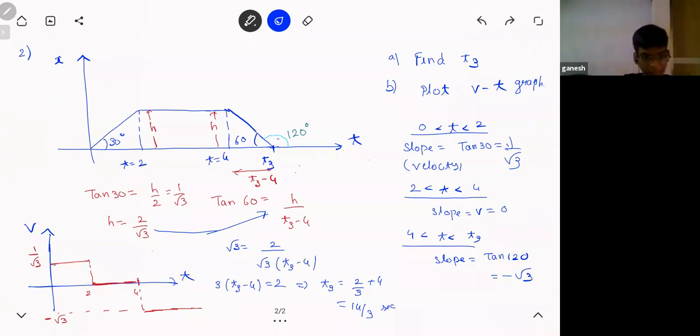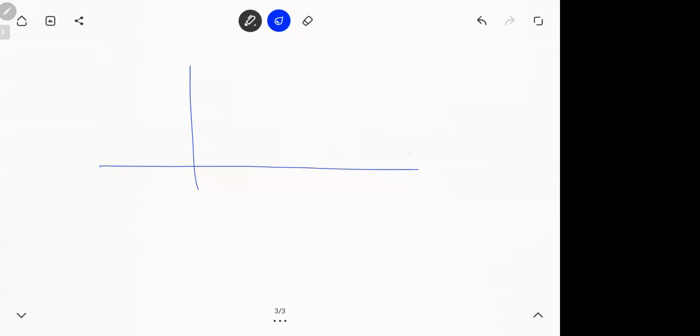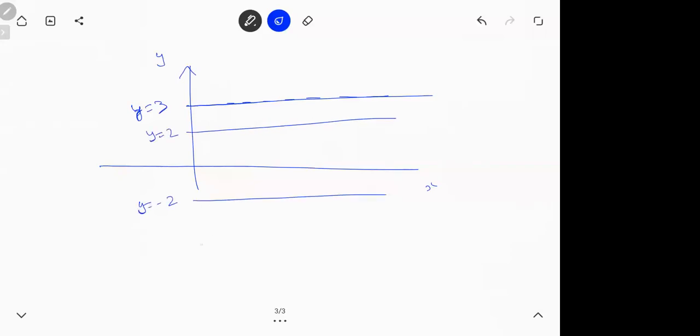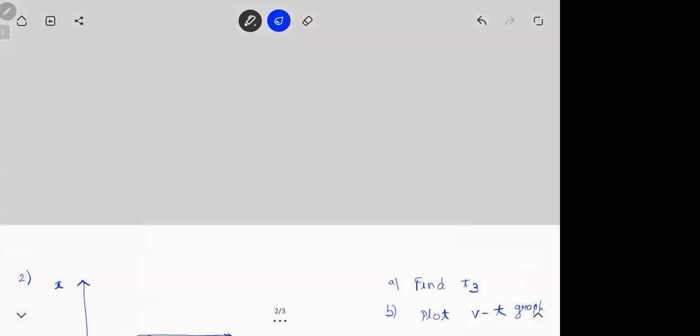Meaning, tell me one thing. Suppose if I draw a line like this, let's say x is equal to 3, y is equal to 3. Means what? All these points are same y coordinate, na? Remember, when you draw y-x graph, this is y is equal to 3, this is y is equal to 2, this is y is equal to -2, this is y is equal to -5. Isn't it? That is how you draw, na? Horizontal line. So here y का place में v था. ठीक है? All clear with this graph?